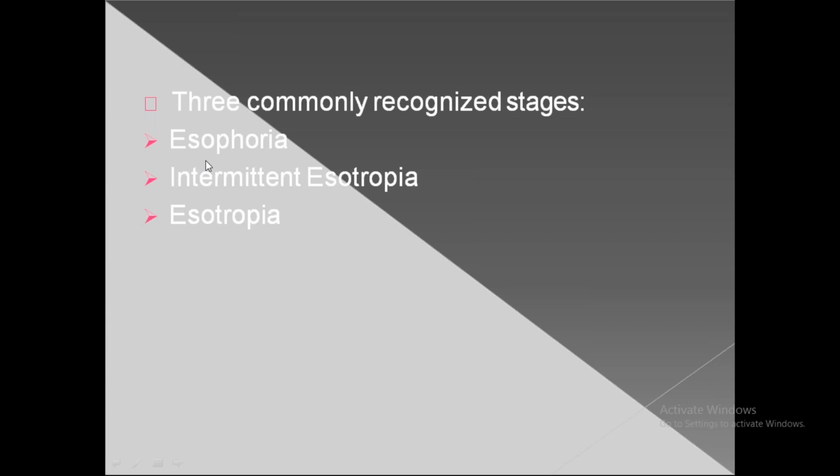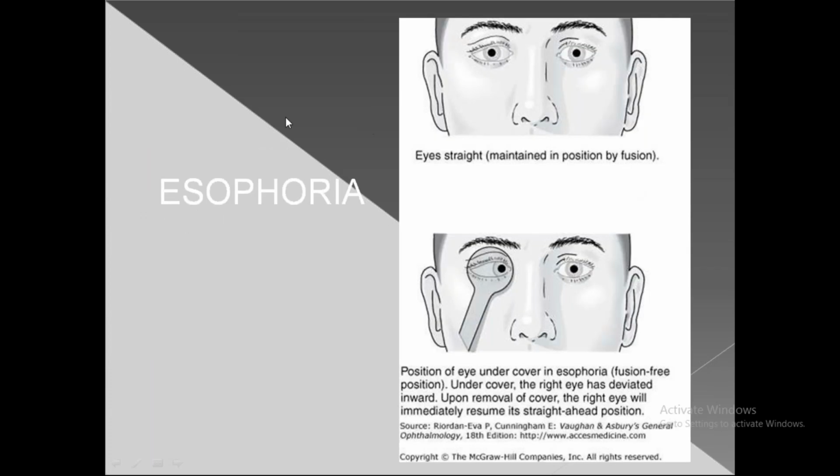So esophoria: I told you phoria means latent, it is hidden. Initially there will be esophoria, then intermittent esotropia, as the name indicates. Sometimes there will be esotropia, sometimes the patient will have normal primary gaze, followed by constant esotropia. So what is esophoria? You can see here the eyes are in the central position because the patient is having fusion.